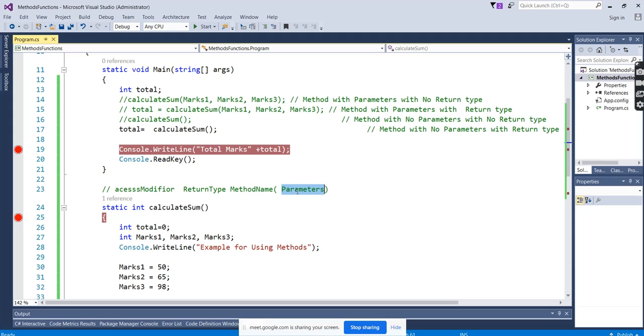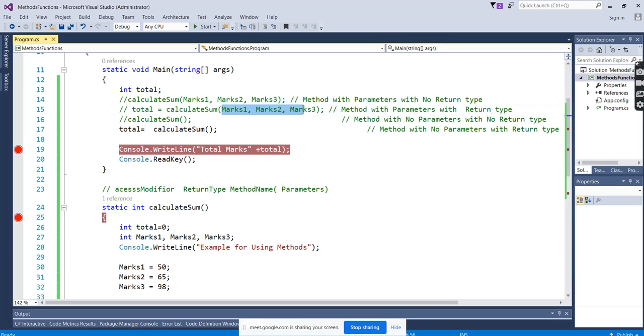Are parameters mandatory? Depends on your calling function. If your calling function is passing a value, then you have to take those values in your function here. If you're not matching the parameters the main function is using, then it will throw an error. So the return type and the parameters depend on the function which is calling it. Based on that, we have to design it.